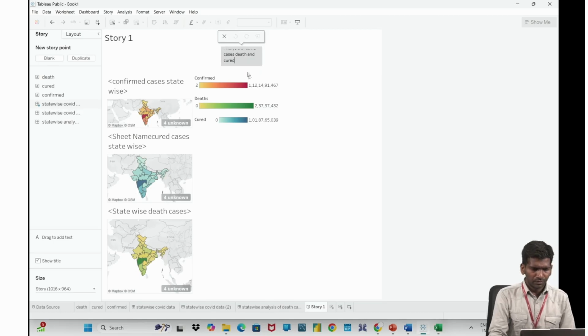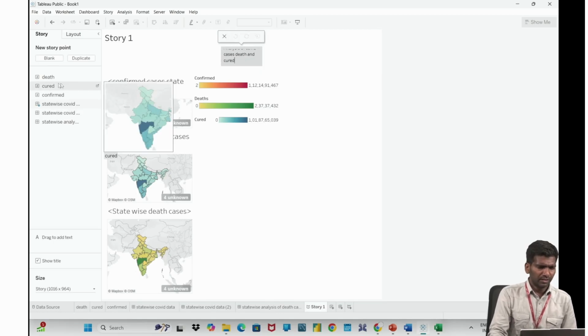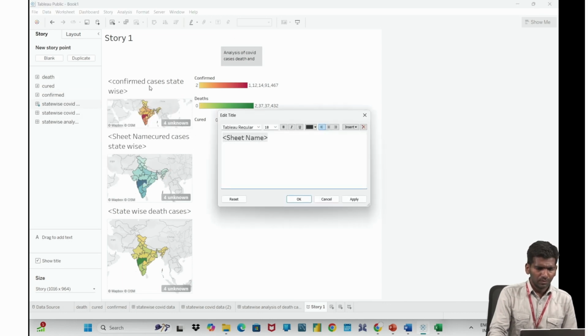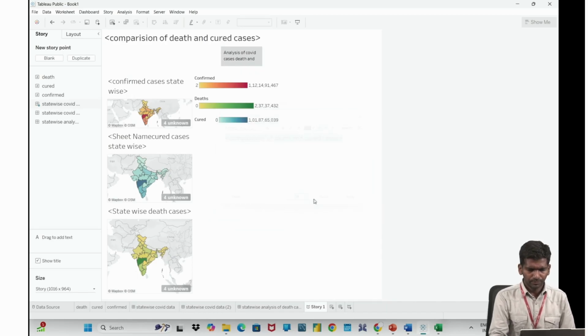Okay, so I can talk about death and cured cases. Sheet name as comparison of death and cured cases. Okay, so I can give like this.